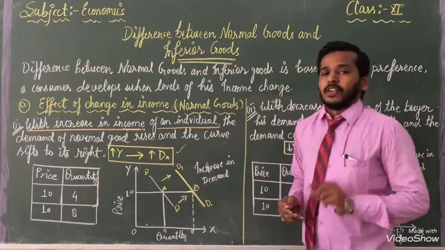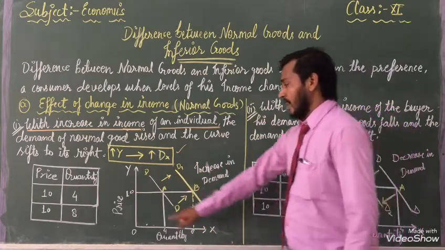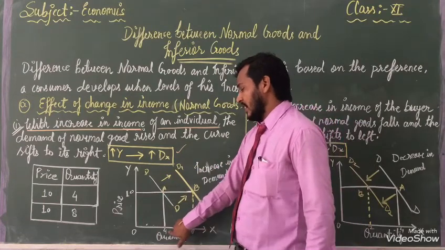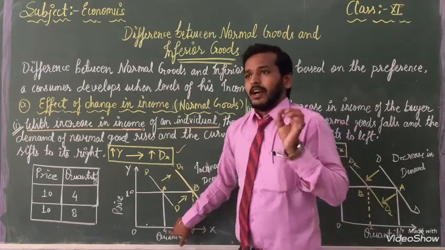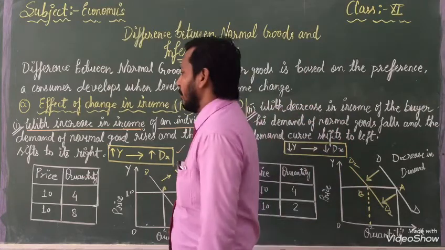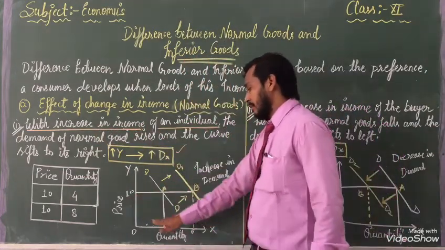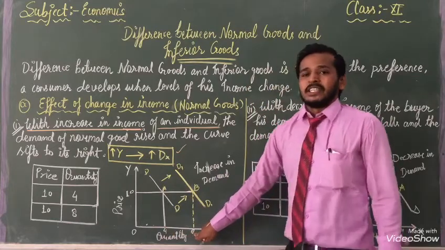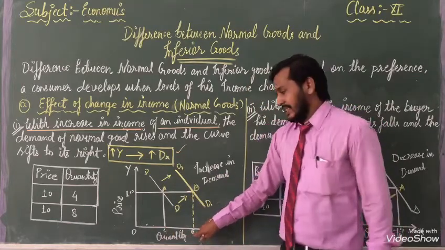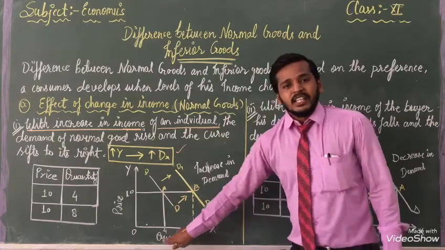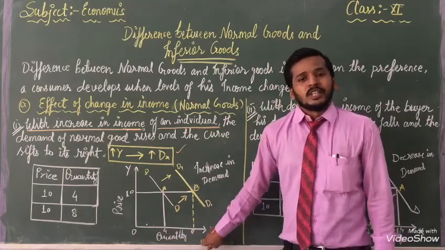On behalf of that, we are going to explain. When the price is 10, our quantity demanded is 4. But when income increases and the price is the same, our quantity demanded increases, which means we have increased the quantity to 8 units.